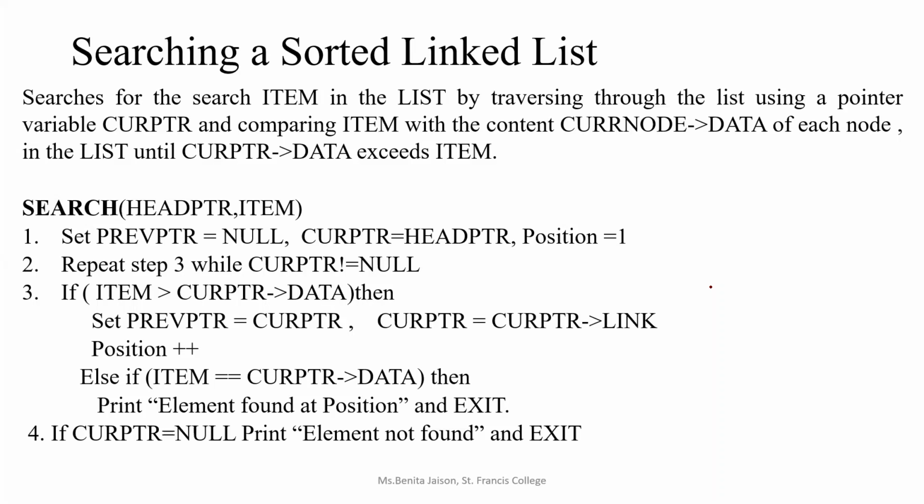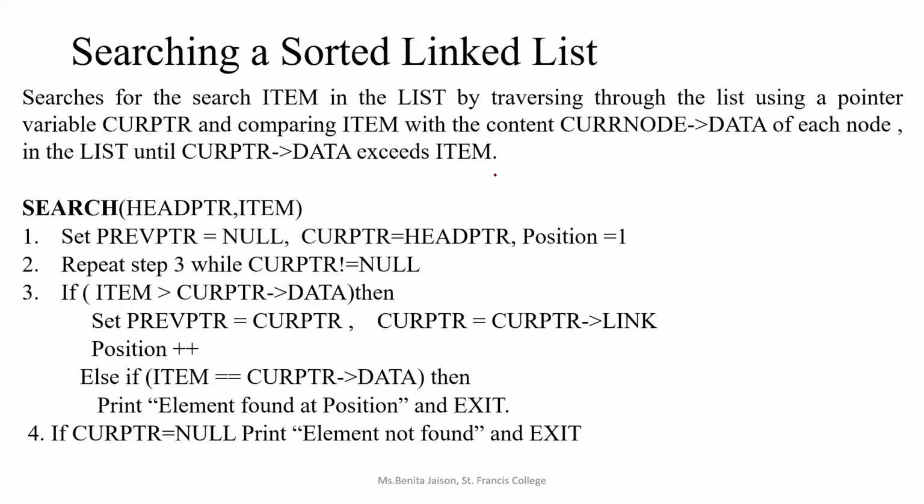If the item to be searched is greater than the current pointer data, we will traverse to the next node. If it is not greater, that means it may be equal, so we can check whether it is equal to the current pointer data. What is the benefit of searching in a sorted linked list? If you are not finding the element soon after the current lower number in the node, then you need not search further. That's why we have two algorithms.